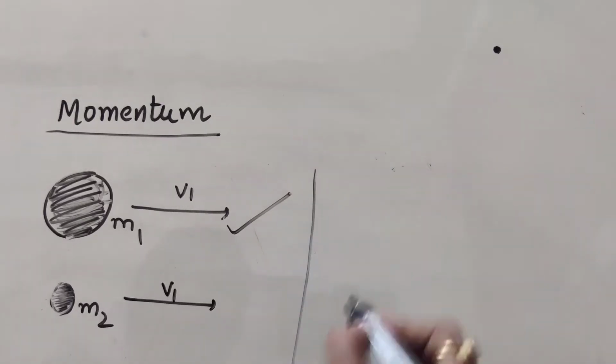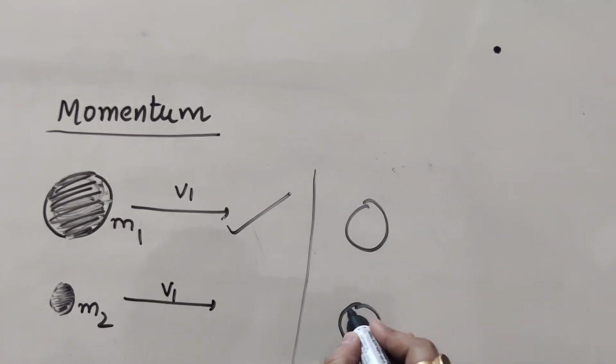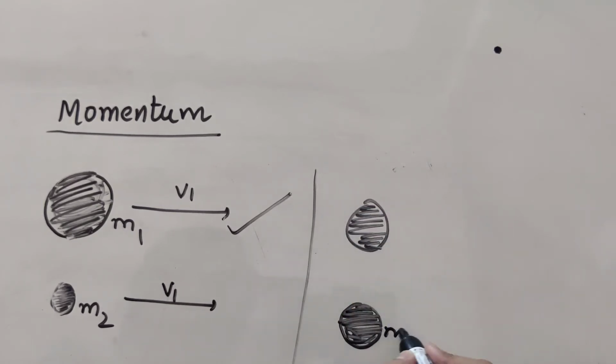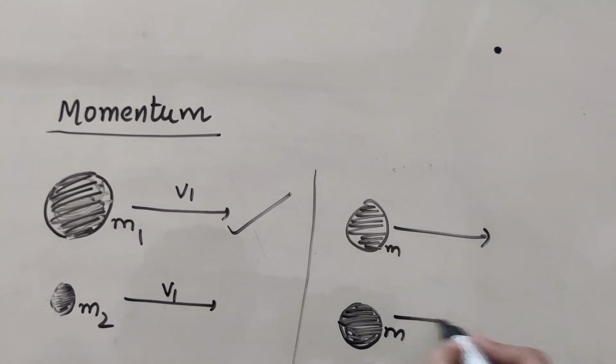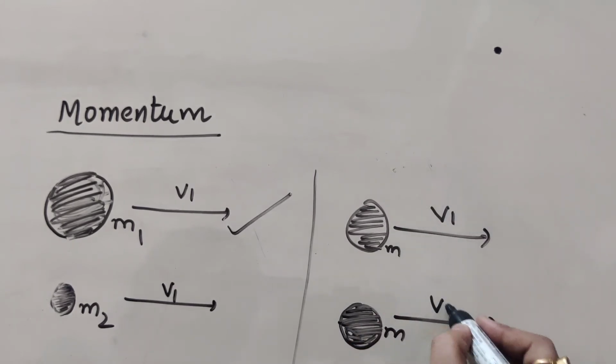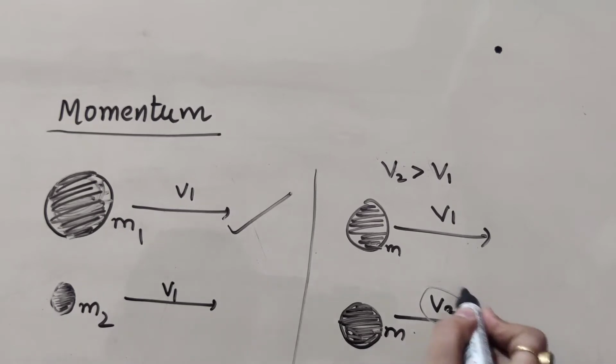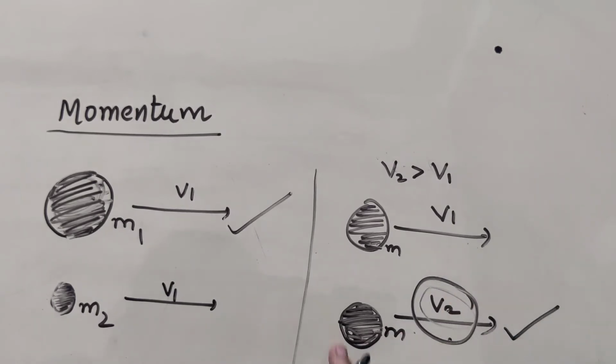Now we take another condition where we take balls of the same mass. Now these two balls have the same mass m, but this time we have thrown them with different velocities. For example, this is with v1 and this is with v2, and v2 is very much greater than v1. That is, we have thrown the second ball with greater velocity or greater speed, and the other ball with lesser velocity. So in which case do you have to apply the greater force to stop it? When velocity is greater, we have to apply the greater force to stop it.